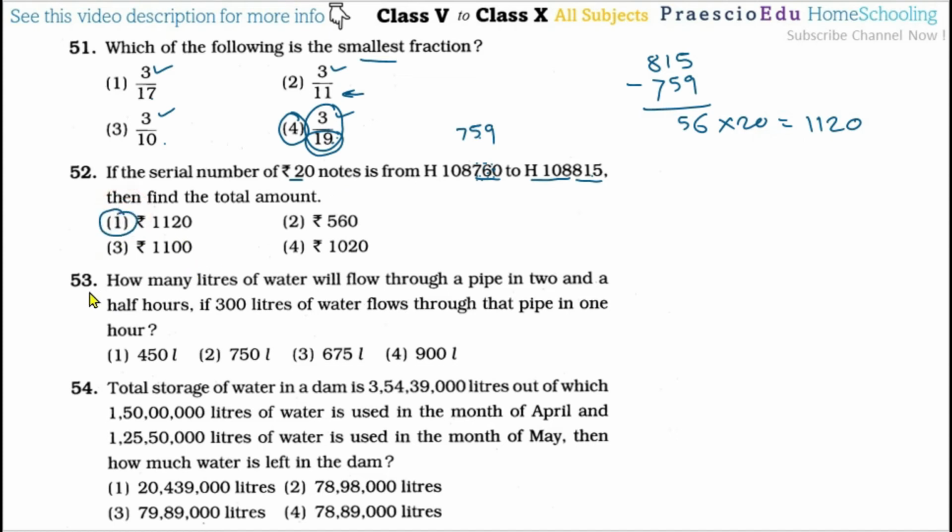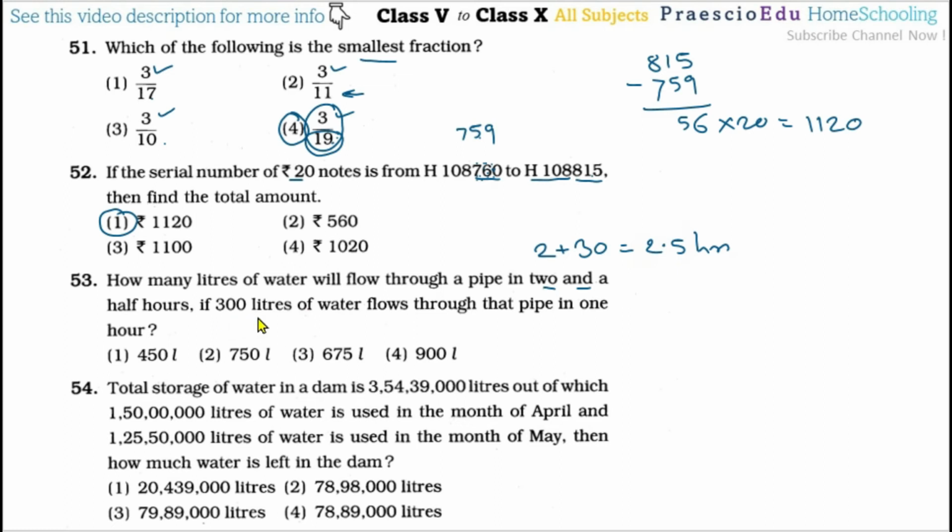Then question number 53, how many liters of water will flow through a pipe in 2.5 hours? 2 plus a half hour, that is 30 minutes, or in another way we can say 2.5 hours in decimal format.